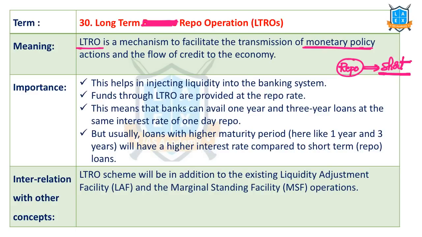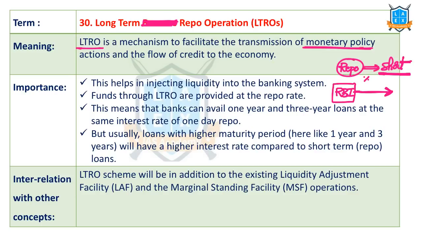But now in long-term repo operations, RBI is asking banks to take loans over a long period of 1 to 3 years, and they have to pay the repo rate only. In general, as repo rate is for a short period, the interest rate is less.